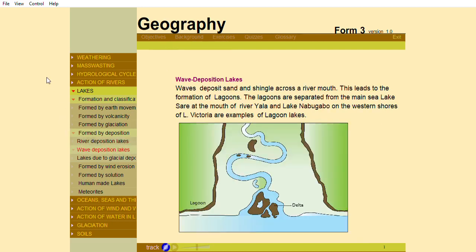Wave deposition lakes. Waves deposit sand and shingle across a river mouth. This leads to the formation of lagoons. The lagoons are separated from the main sea by the sandbanks. Lake Sare at the mouth of River Yala and Lake Nabugabo on the western shores of Lake Victoria are examples of lagoon lakes.